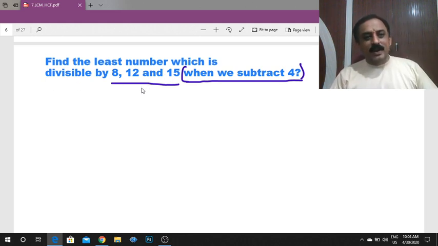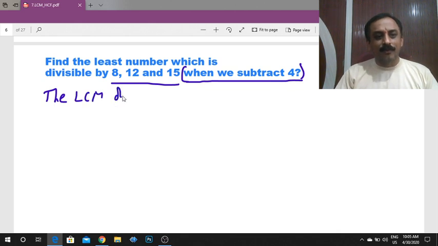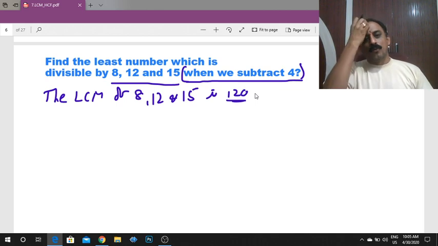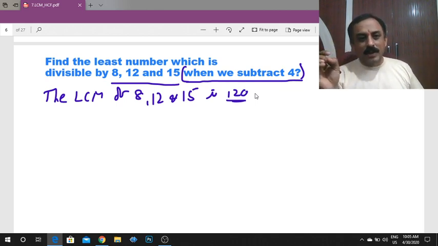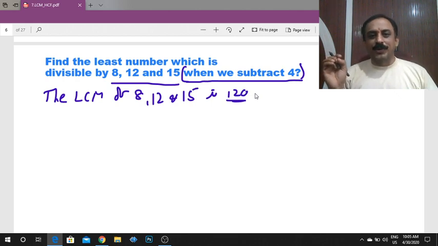That is the LCM of 8, 12 and 15, which is 120. So 120 is exactly divisible by 8, 12 and also 15.